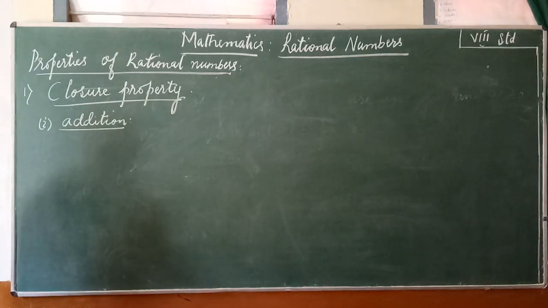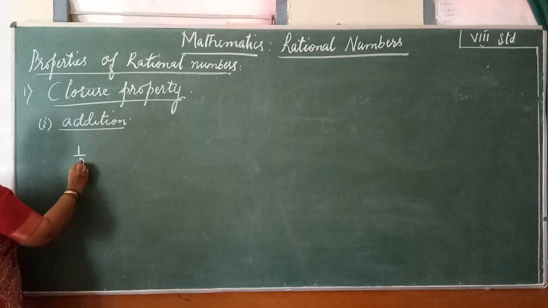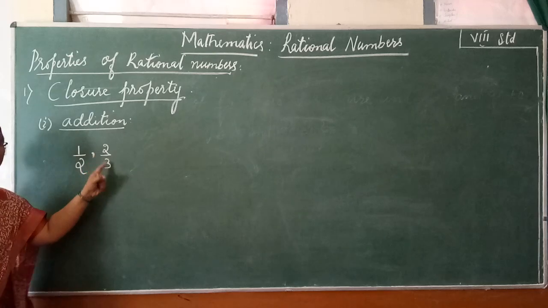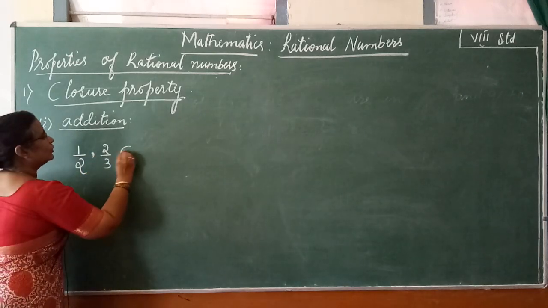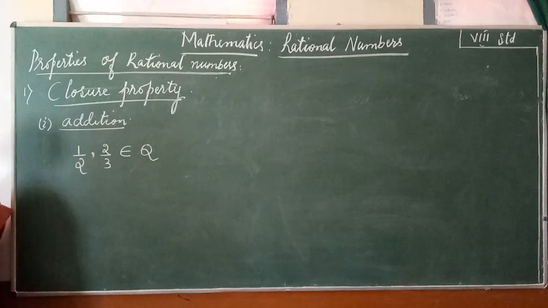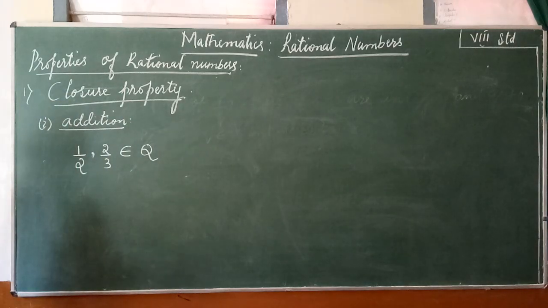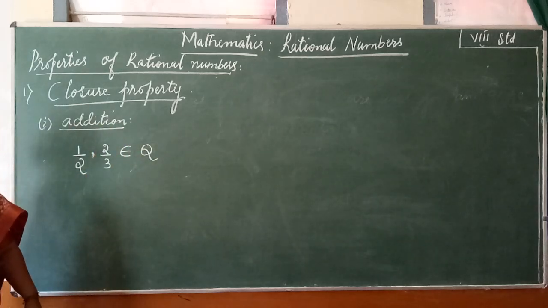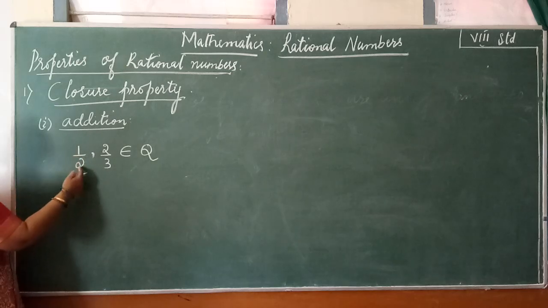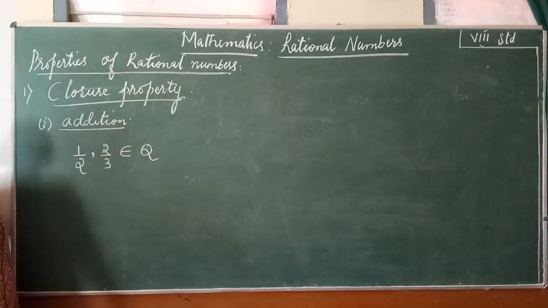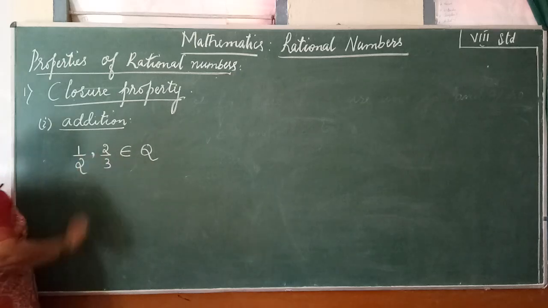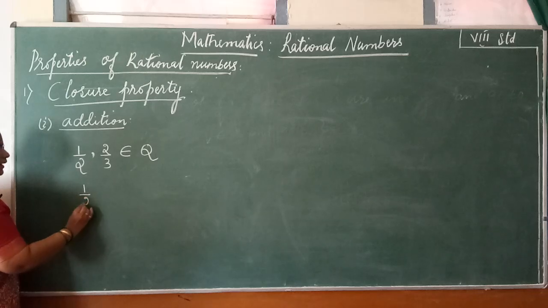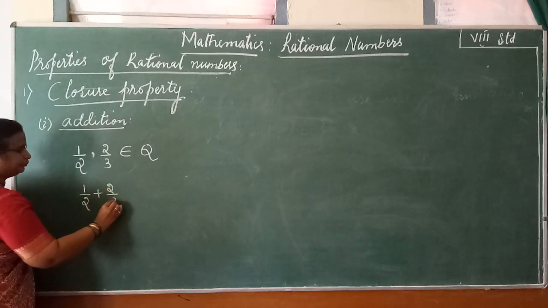Can you give me any two rational numbers? The simplest ones I take: 1 by 2, 2 by 3. Both are in the form of p by q. They belong to the set of rational numbers. Since we are checking the properties of rational numbers, I am taking the numbers from rational numbers itself. So 1 by 2, 2 by 3 belong to the set of rational numbers. First operation is addition. Let me add 1 by 2 plus 2 by 3.